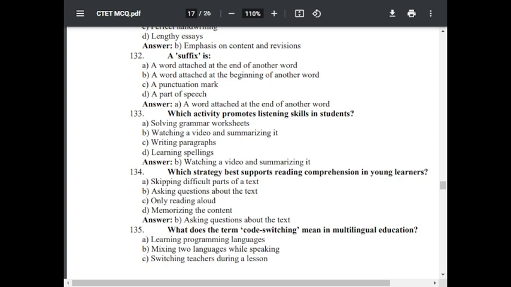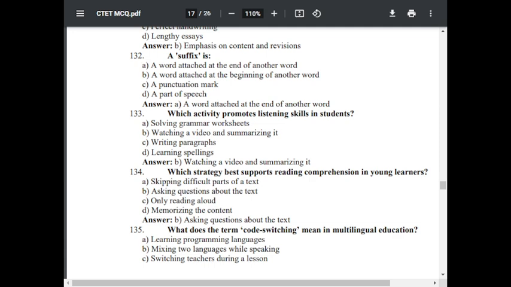Question number 134. Which strategy best supports reading comprehension in young learners? Option A is skipping difficult parts of the text. Option B is asking questions about the text. Option C, only reading aloud. Option D, memorizing the content. The correct answer is asking questions about the text.